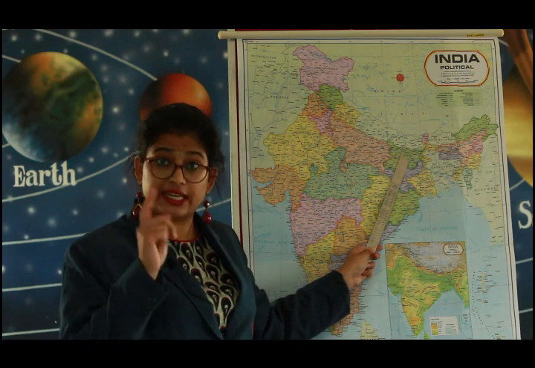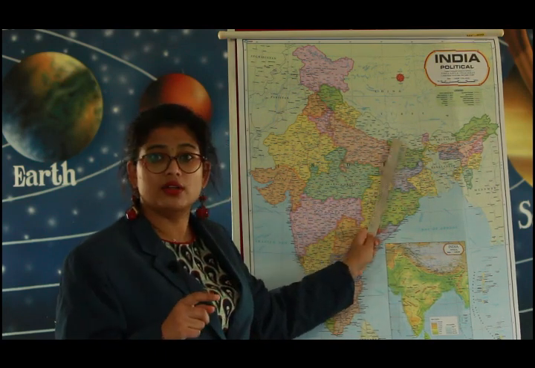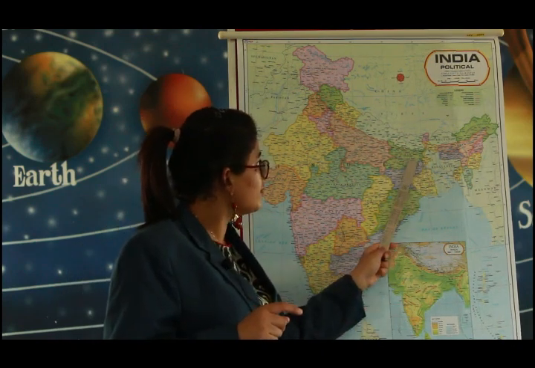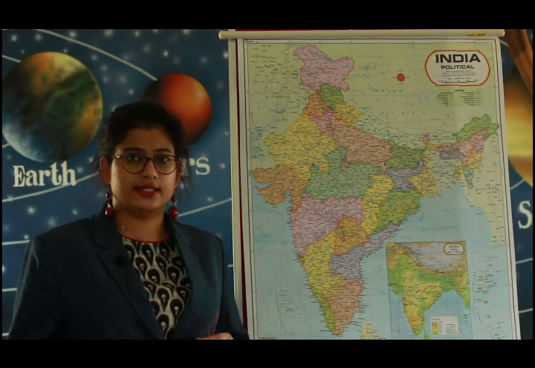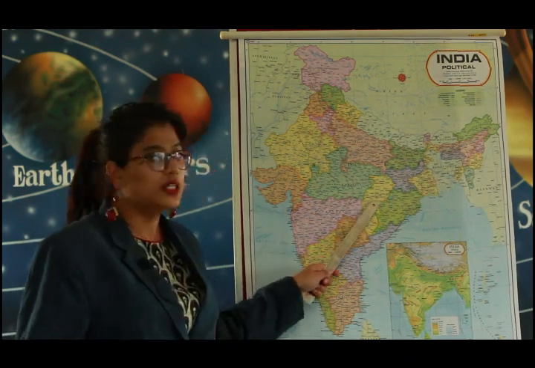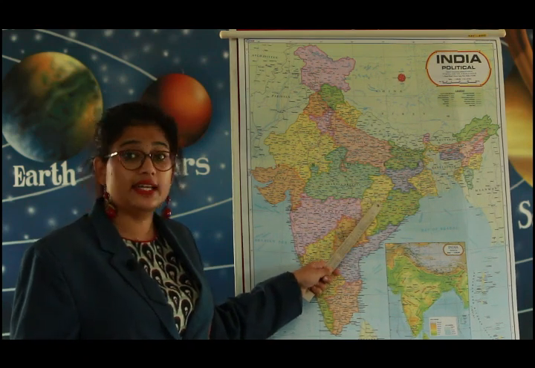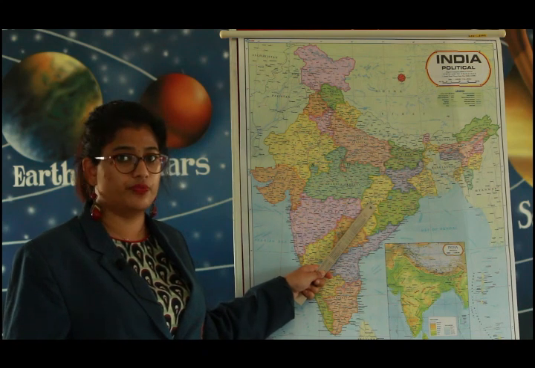Next is Bihar. Bihar is a state in East India bordering Nepal. This is Nepal. And you can see here, the state is divided by river Ganges. The capital of Bihar is Patna. Next state is Chhattisgarh. Chhattisgarh is a heavily forested state in central India. The capital of Chhattisgarh is Raipur.